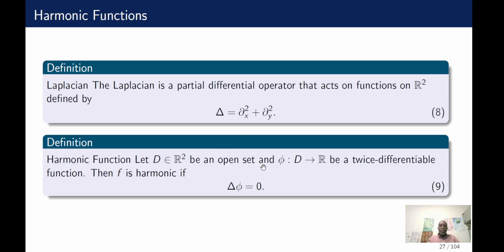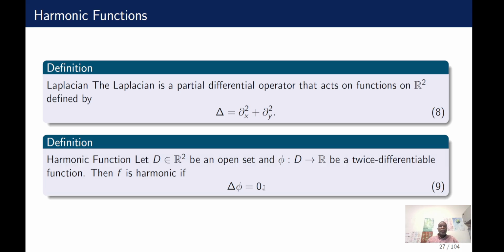So it operates on a function. If you have a complex valued function from a domain which is twice differentiable, then the function is harmonic if the Laplacian is equal to 0.